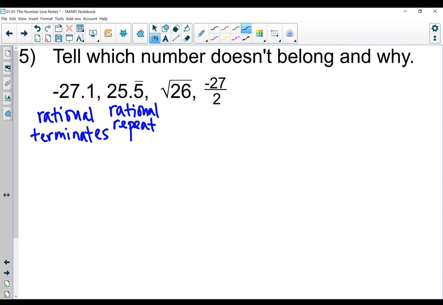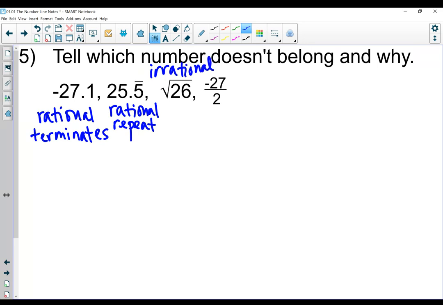Square root of 26, I know is close to the square root of 25. I can take the square root of 25 without a calculator. That's just 5, a whole number. But for the square root of 26, I'm going to get a decimal. That's not going to be a nice, even whole number. I would have to use a calculator. So I know this one will be irrational. So it looks like that could be the different one.